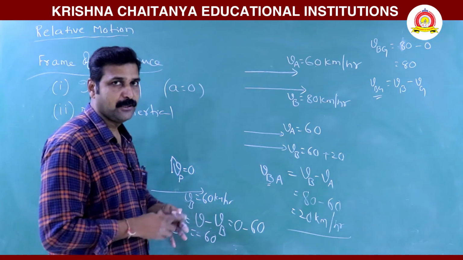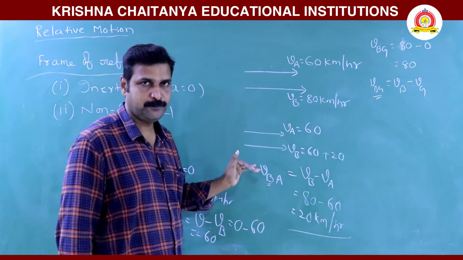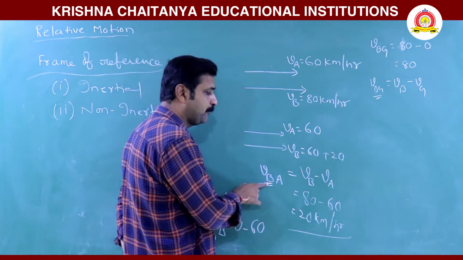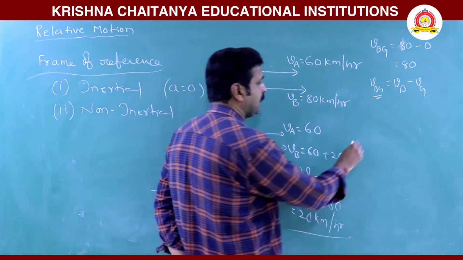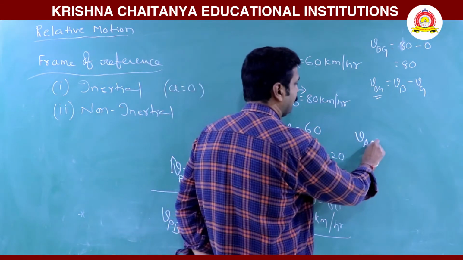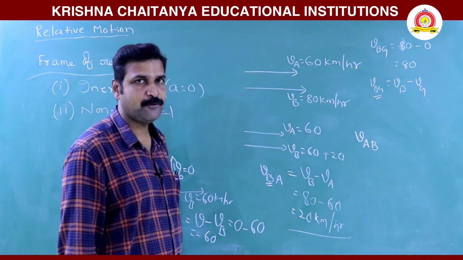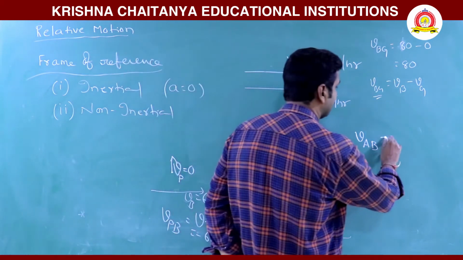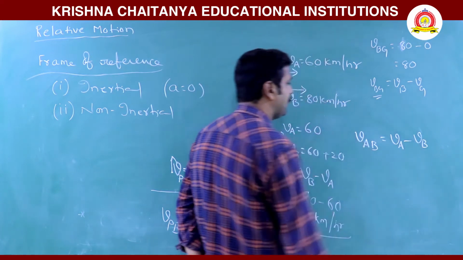Likewise, when we compare these two bodies which are in motion, here we wrote the velocity of B with respect to A. If you want to write the velocity of A with respect to B, then what do we have to write? Velocity of A minus velocity of B.